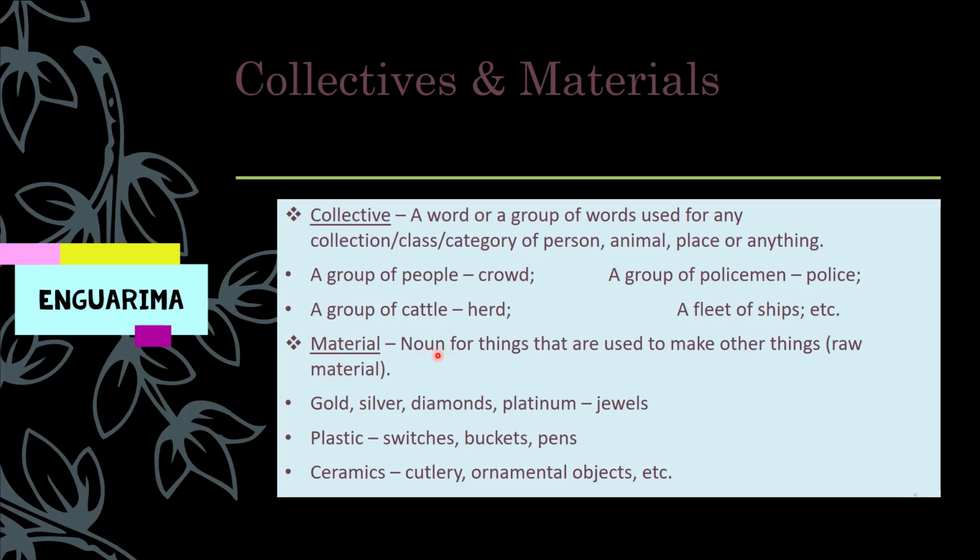Material noun. These nouns are used for things that are used to make other things. In brief, you can say that these are nouns for raw materials. Example, gold, silver, diamond and platinum are used to make jewelry, right? We all know that. So these are material nouns. Other examples will be plastic and ceramics. Let's move ahead.